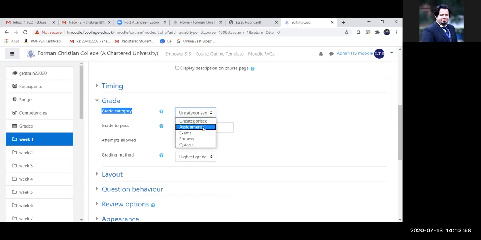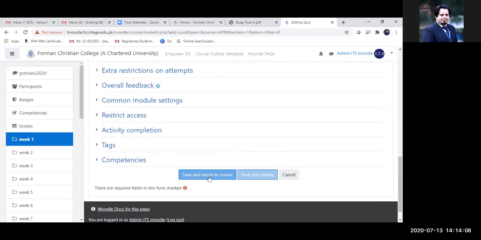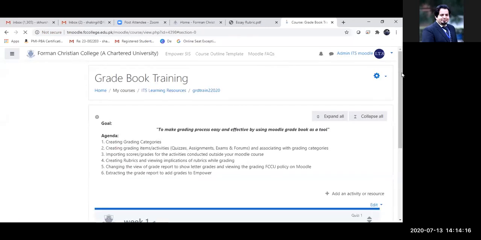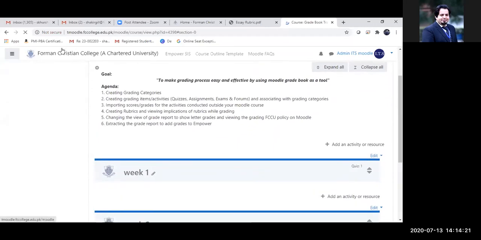But because I have created those categories in my gradebook, now I can access them. So I'm just going to select quizzes. Once I'm done with it, I can save and return to my course. So I have created a quiz, and let's see how my gradebook looks now.